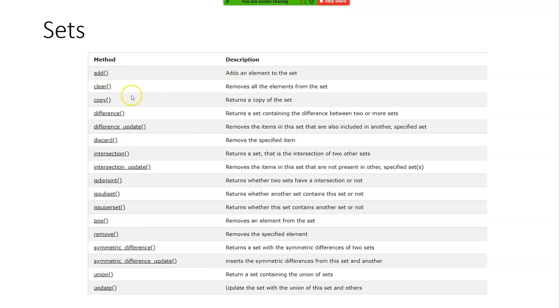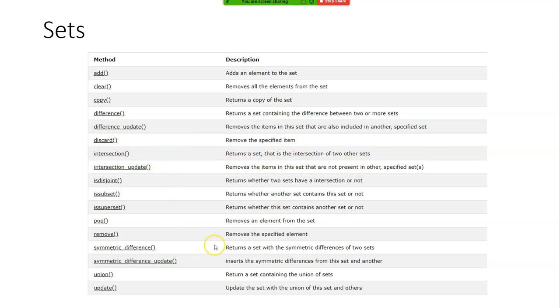Can you see here? Add adds an element. Clear removes all the elements. Copy returns a copy of the set. Difference returns a set containing the difference between two or more sets. Difference update removes the items that are also included in another specified set. Discard removes the specified item. Intersection returns the intersection of two sets.